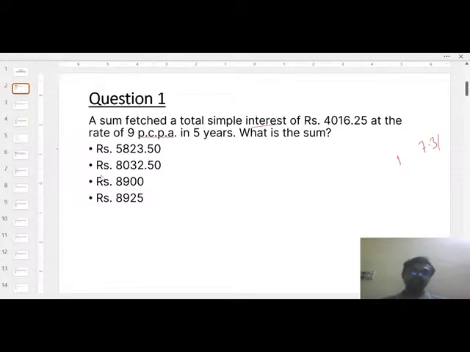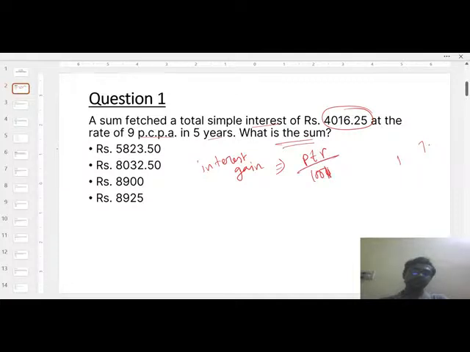That is about interest. The question is: a sum gains total simple interest of 4016.25 at the rate of 9% in 5 years. What will be the sum? This is a very simple question. To calculate the sum in interest, you have to remember two formulas. One formula is the interest gain. Interest gain will be PTR by 100. Always remember.